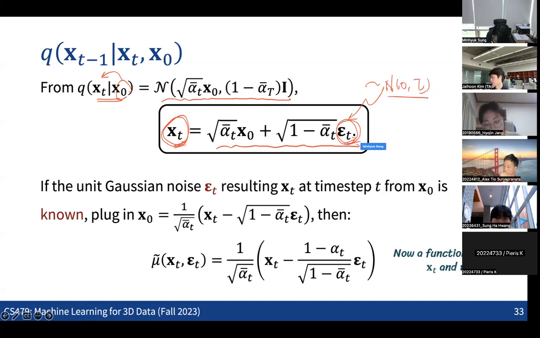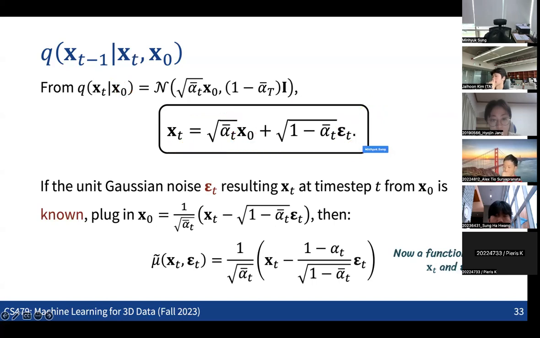epsilon t, which means that if we have the xt and the epsilon t, which is defining the xt from the x0, we can see that the x0 and the xt have this relationship with this formulation, with a sample from the unique Gaussian, right?